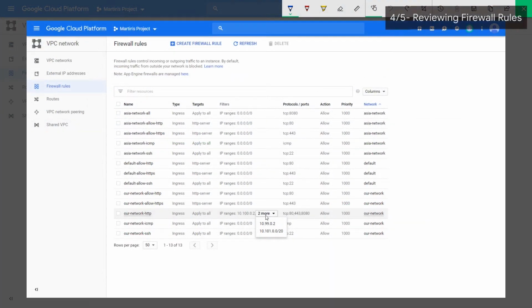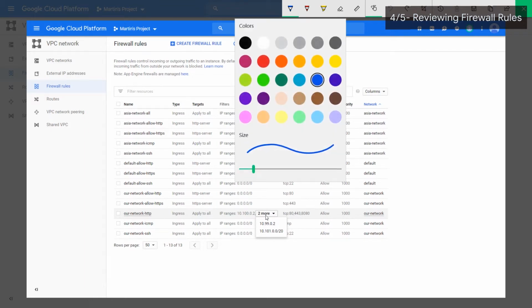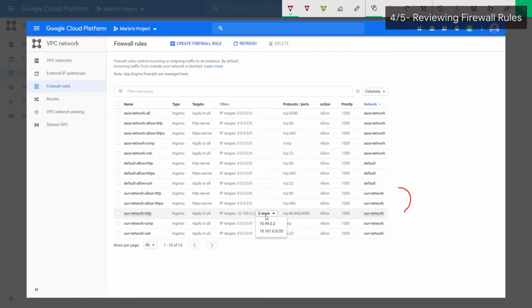So let's take a look at our firewall rules, and we'll be focusing pretty much on the firewall rules in this section, our network. So we have the default ones that just allow any traffic throughout the internet on port 80 and 443. I've kind of duplicated that over here as well on port 80, 443, and added the 8080. And this particular firewall rule applies to VMs with this particular IP address range. This one over here I think is VM1, this is VM2. And this is a network range.